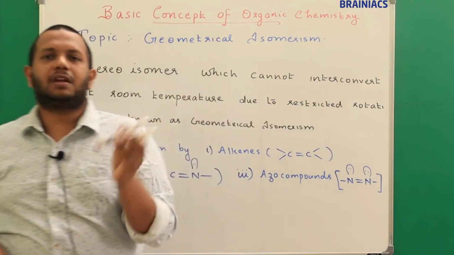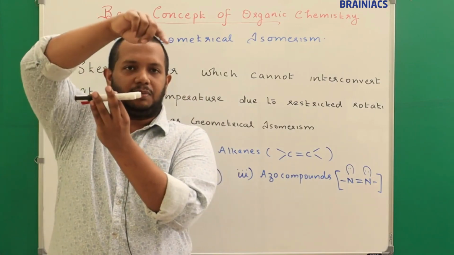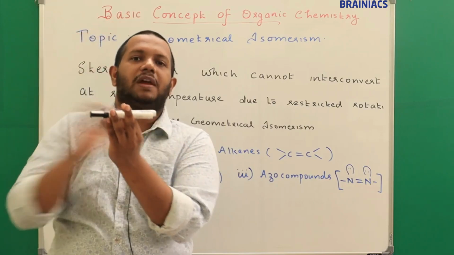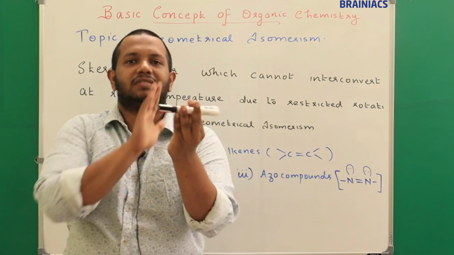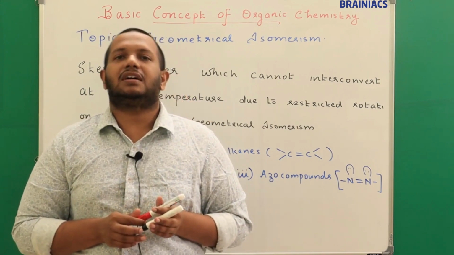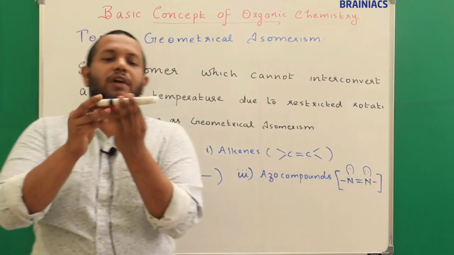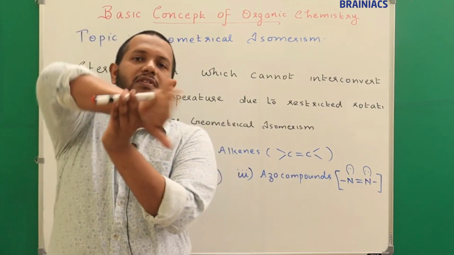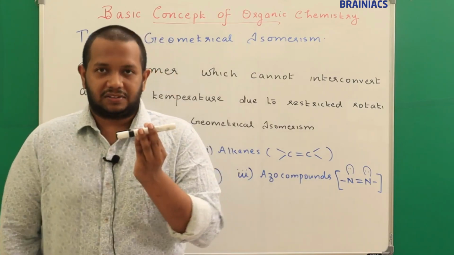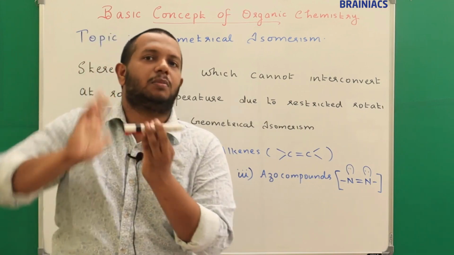But if you take a similar compound, it may have an atom here, let it be atom A. The same A may be in the down plane for the other molecule. In that case, we call this molecule and that molecule geometrical isomers. And you need to remember one thing here, you cannot rotate this carbon to this carbon. So please understand that one molecule here cannot be converted to another geometrical isomer due to rotation.